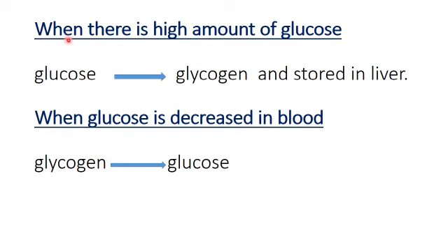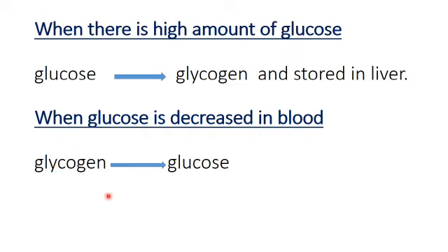Now what will happen? We know glucose and amino acids are absorbed into the blood circulatory system. So if we consume more glucose, what will happen? When there is a high amount of glucose in the blood, the glucose level increases in the blood circulatory system, and it is converted to glycogen and stored in the liver. But when the glucose level decreases in the blood circulatory system, what will happen?